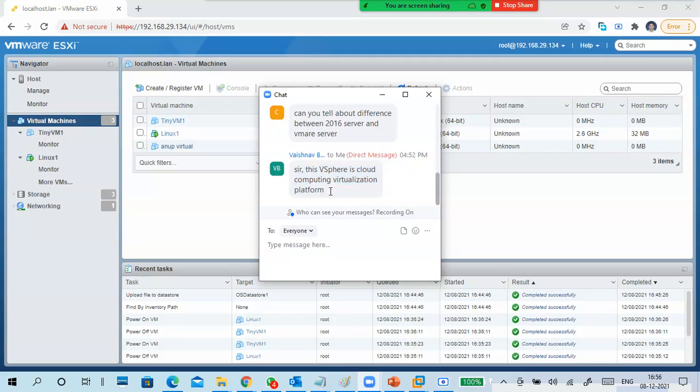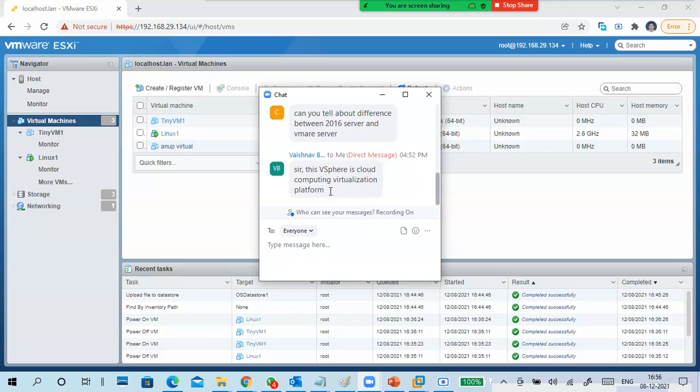Okay, but this is a very good question. This type of question, if you get it in an interview, what to do? First of all, I will explain separately. vSphere is a server virtualization, that's it. So we keep it up to the virtualization part. What is a cloud? Different types of clouds are there. One of the clouds is infrastructure as a service. What is infrastructure as a service? Accessing virtual machines through a network, or accessing infrastructure through a network. It looks the same, right? So in vSphere, you create a virtual machine, access the virtual machine. In a cloud, you create a virtual machine, access the virtual machine.